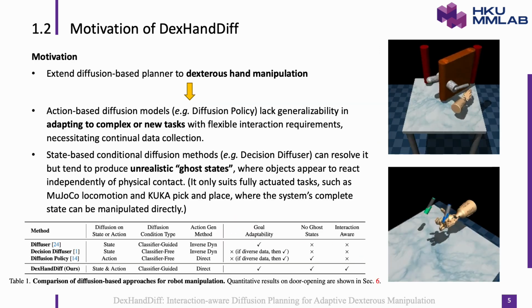First, action-only diffusion models, like Diffusion Policy, produce smooth actions but lack explicit state coupling. When object interaction changes, these models fail without retraining. Second, state-based diffusion models, such as Decision Diffuser, condition on both hand and object states but allow ghost states, where the object moves without contact. Ghost states arise because the model can modify object positions freely, violating physics, a problem unseen in fully actuated manipulators but critical for dexterous hands.